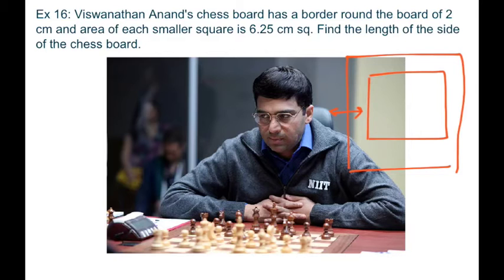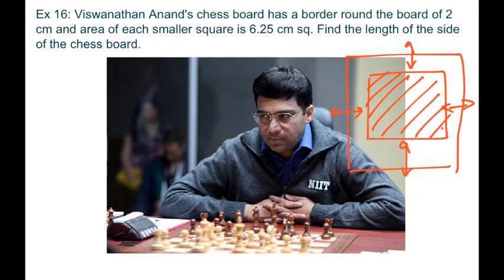And this is 2 cm. This is 2 cm. This is 2 cm. This is 2 cm. And here you have 64 squares, and the area of each square is this 6.25 centimeter square. Okay.